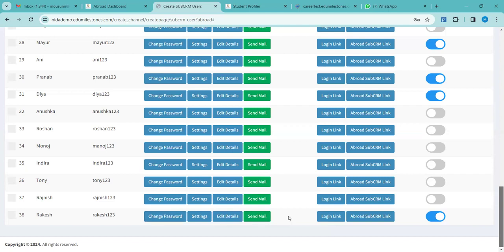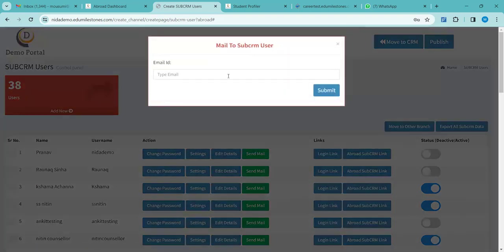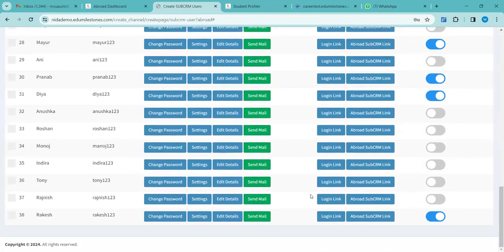So you can just click on the send mail option, type the email ID of your sub CRM, and click on submit. Automatically both the links with the credentials will reach your sub CRMs, and they will be able to access their CRM and the students landing page link with the username and password that you created. Is it clear for everyone?